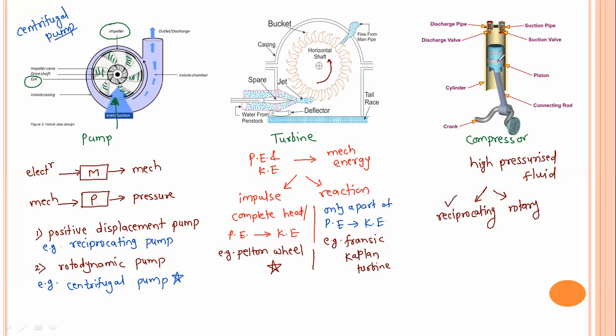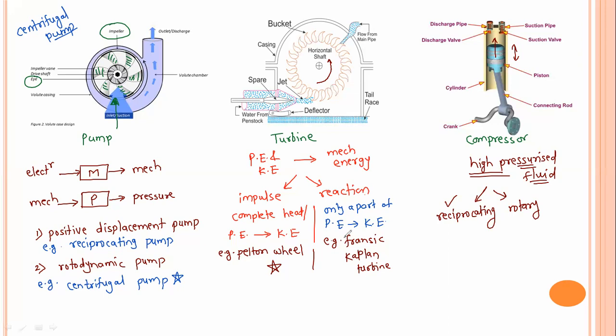So this piston is going to reciprocate inside this cylinder. When this piston moves inwards, it applies pressure on the fluid inside the cylinder, so the pressure of the fluid is going to increase. You can take out such fluid from the discharge pipe. Whenever the requirement is of high pressurized fluid, at that time we use a compressor. So I hope this slide gives an overall idea related to pump, turbine and compressor.